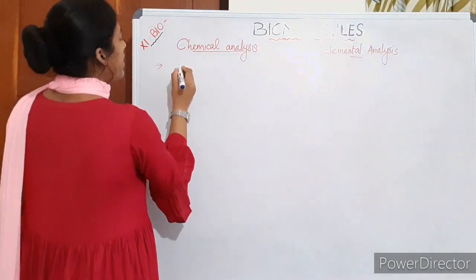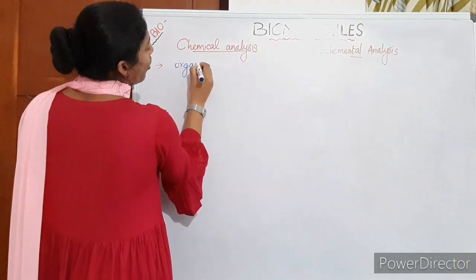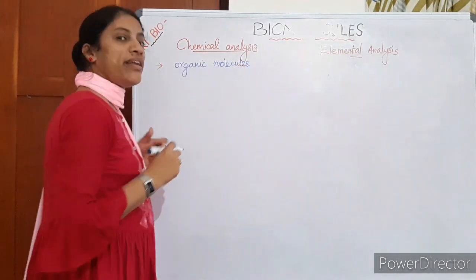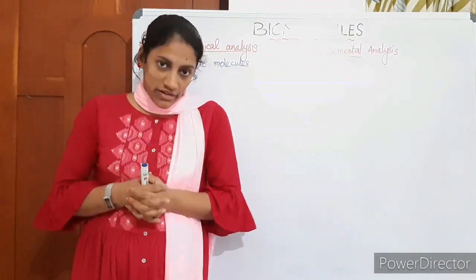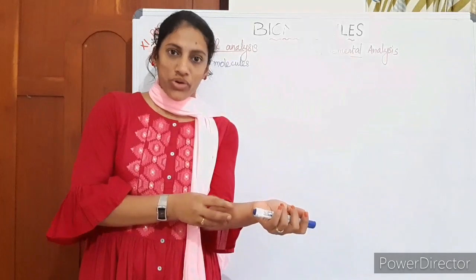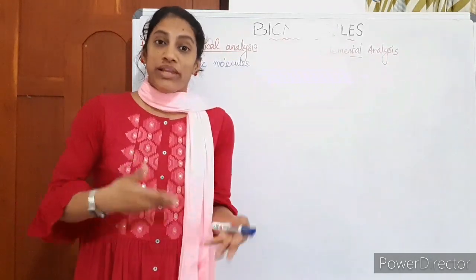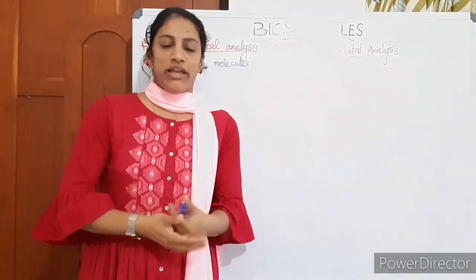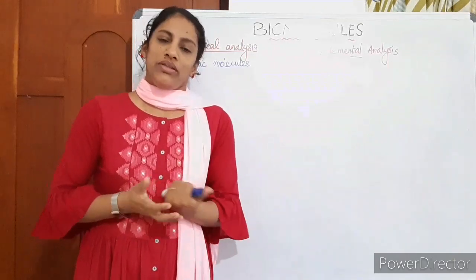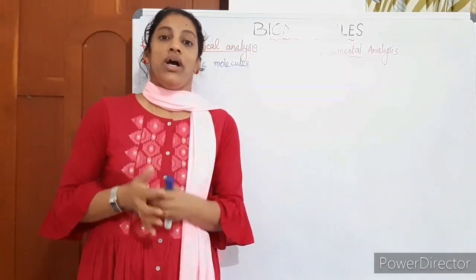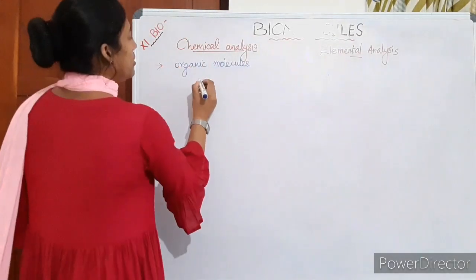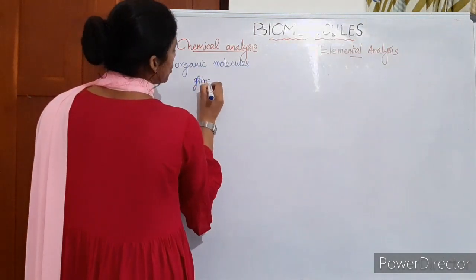In chemical analysis, we can separate the organic molecules or the biomolecules in our body. What is done in this method? In this particular technique, we are grinding a piece of living tissue. Suppose, apart from our body, a piece of our flesh or a piece of liver, any chicken or mutton or any liver piece, or any piece of plant tissue, maybe a tuber, potato or any vegetable tissue. A piece of living tissue is ground with trichloroacetic acid. The first step is to grind the living tissue with